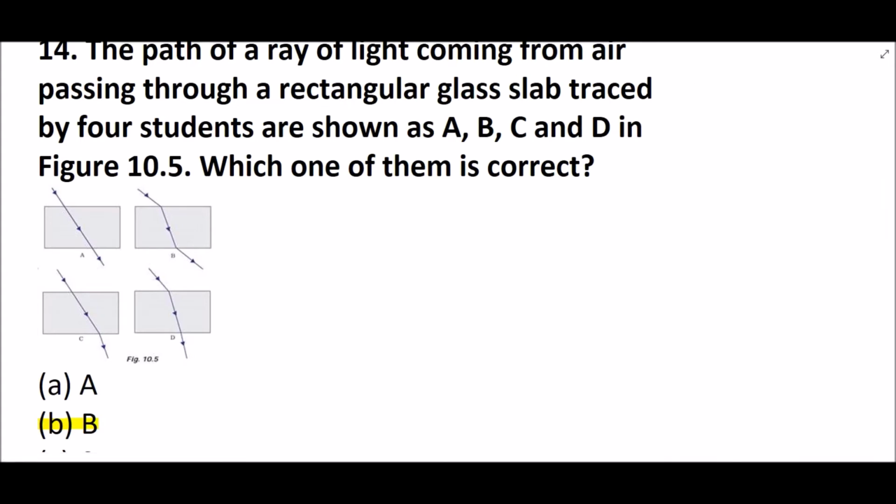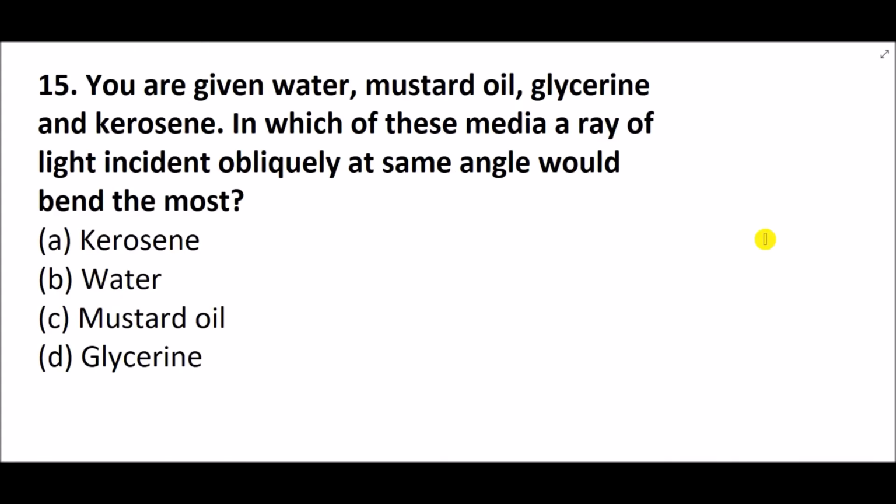So let's move to the next question. You are given water, mustard oil, glycerine and kerosene. In which of these media would a ray of light incident obliquely at the same angle bend the most? So in which medium does the light ray bend the most towards the normal? What is the principle for why light bends towards the normal? It depends on the refractive index of the medium. The more the refractive index, the more the light will bend towards the normal.